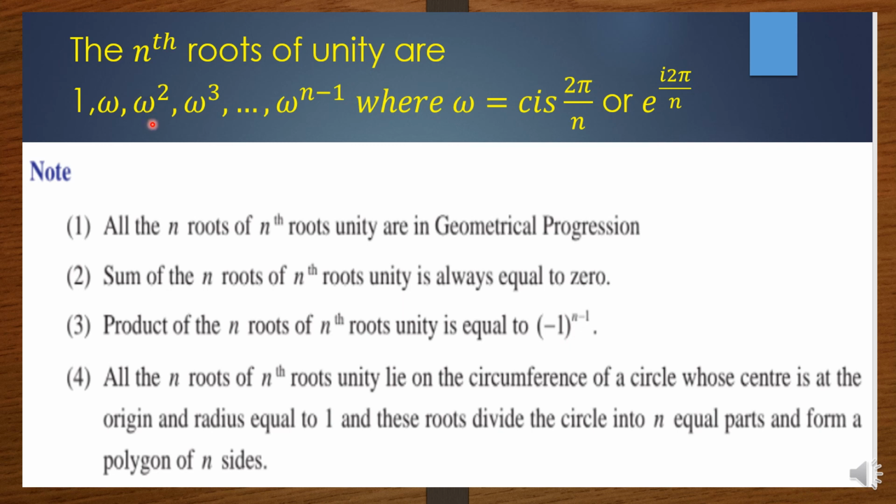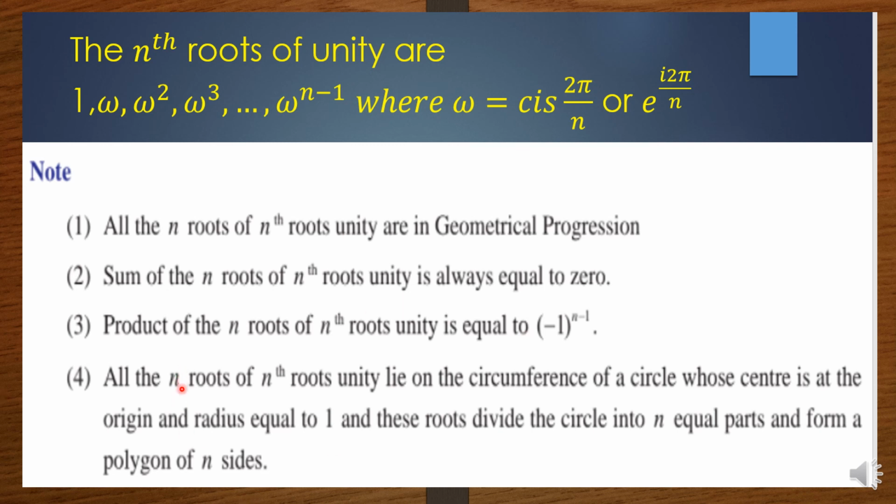If you take the fourth roots of unity, it is 1 into omega into omega square into omega cube. If you multiply, you will get omega power 6. Here it is the fourth root of unity, so omega power 4 is 1. So you write omega power 6 as omega power 4 plus 2. So 1 into omega square, it will become minus 1. Here you see minus 1 power n minus 1, n is 4, 4 minus 1 is 3. So minus 1 power 3 is minus 1.